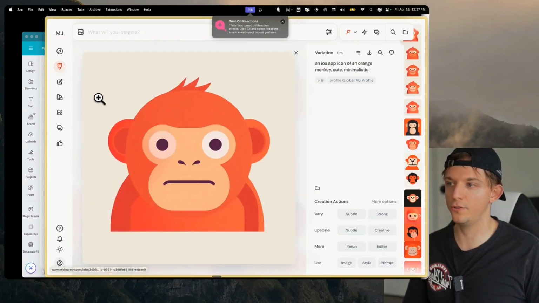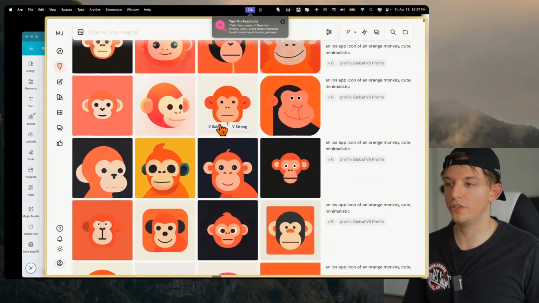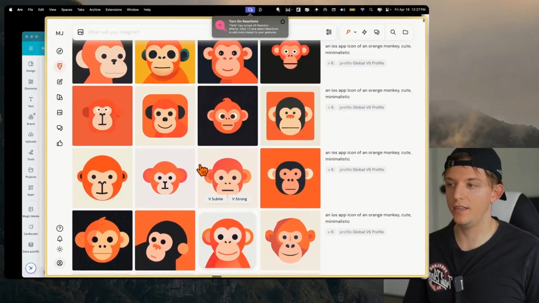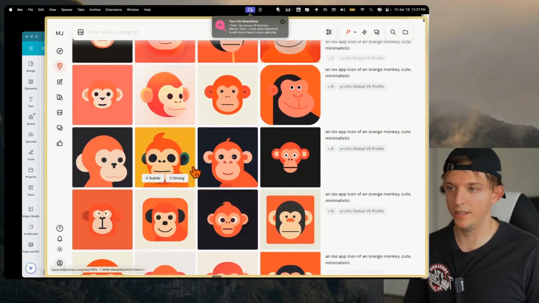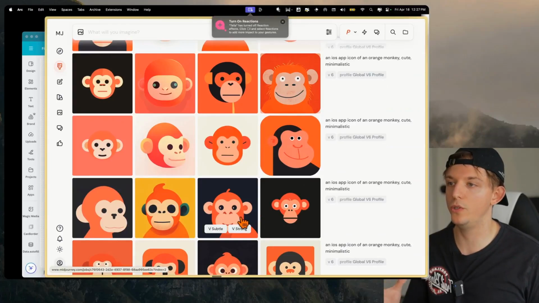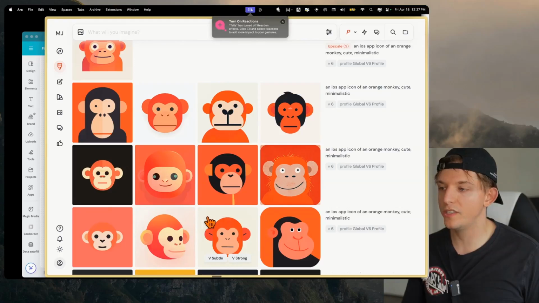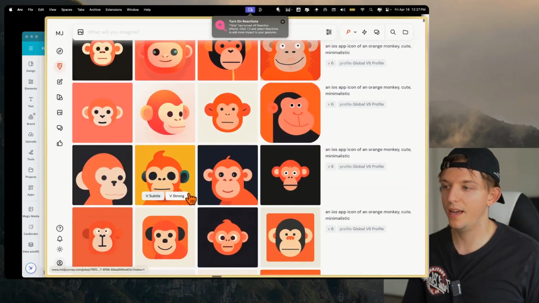Here we can see that these are slightly varied. So it uses basically the same general style. Because if you notice, I first generated like 30 of these app icons. And I love doing this, and so now I can basically hone in and be like, okay, what style do I want here? Okay. And then I can find the style that I want. Let's say I really like this one.